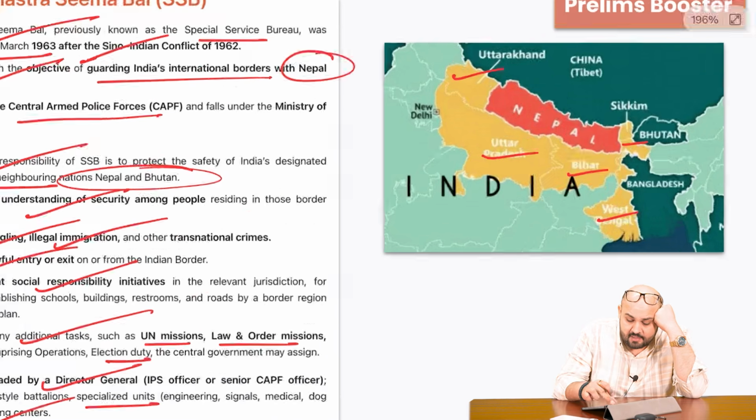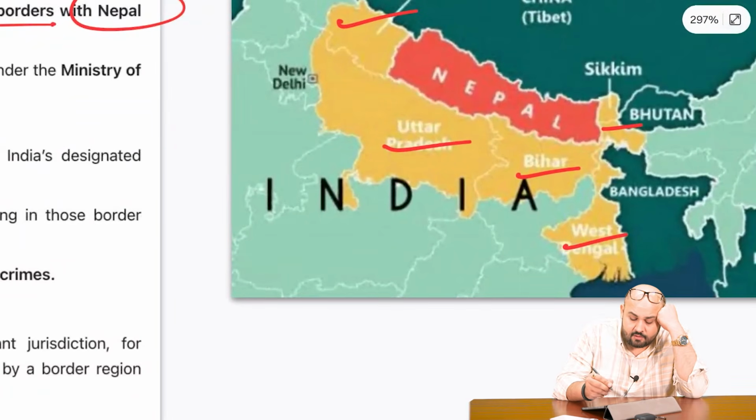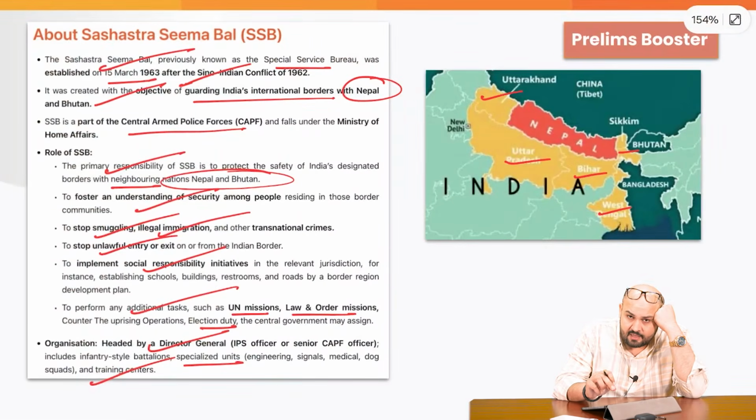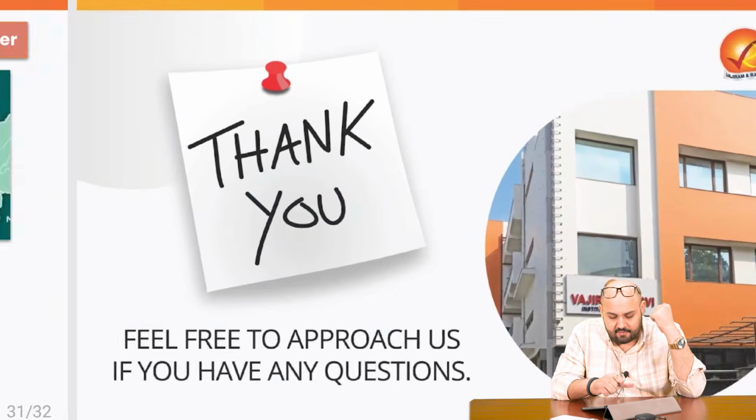So it can be asked, do remember, it guards the border of Bhutan and also Nepal. Both these countries, not just Nepal, but also Bhutan. Remember this. Here we come to the end of the discussion.